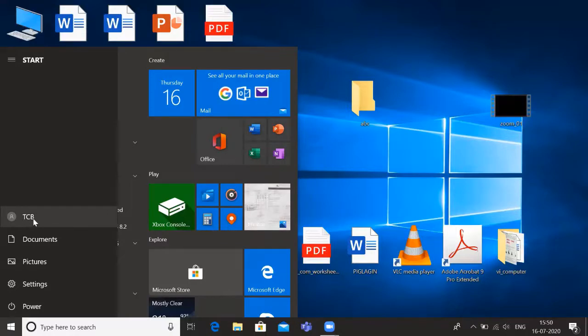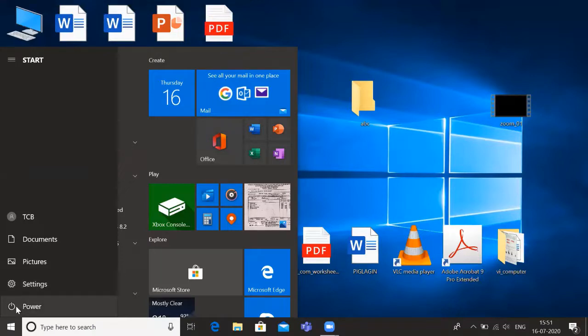This is the computer name or PC name. This is Documents. Documents means the files and folders you are creating will be stored here by default. Pictures, all the picture files will be stored here by default. Settings, you can do settings from using the settings button.